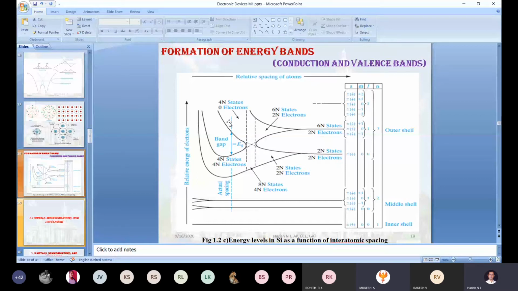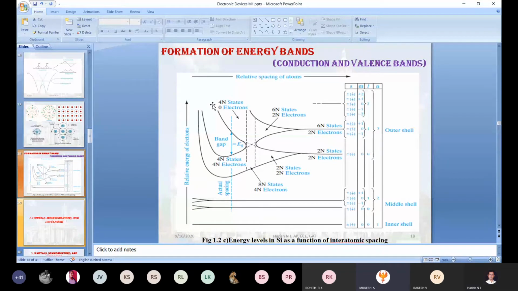These 4 lines are drawn after the hybridization process. When you keep decreasing the interatomic distance between the 2 atoms, you will get these 4 lines. We didn't draw how the hybridization takes place. The same thing I have represented here. Okay, you got my point.